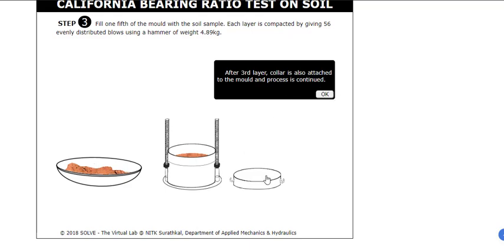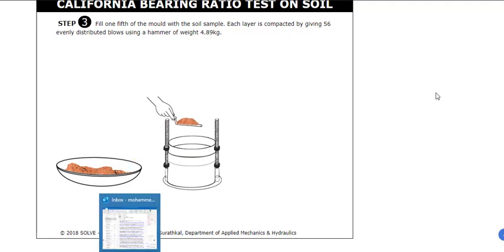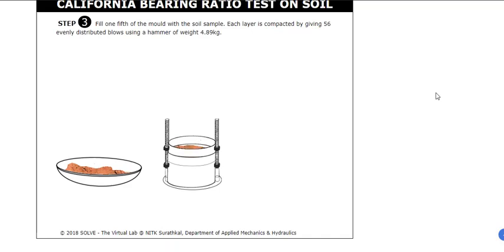After the third layer, you will attach the collar because it's going to be filled up now. Put the collar on top and fix it, then continue filling the fourth and fifth layers, 56 blows each, with compaction.